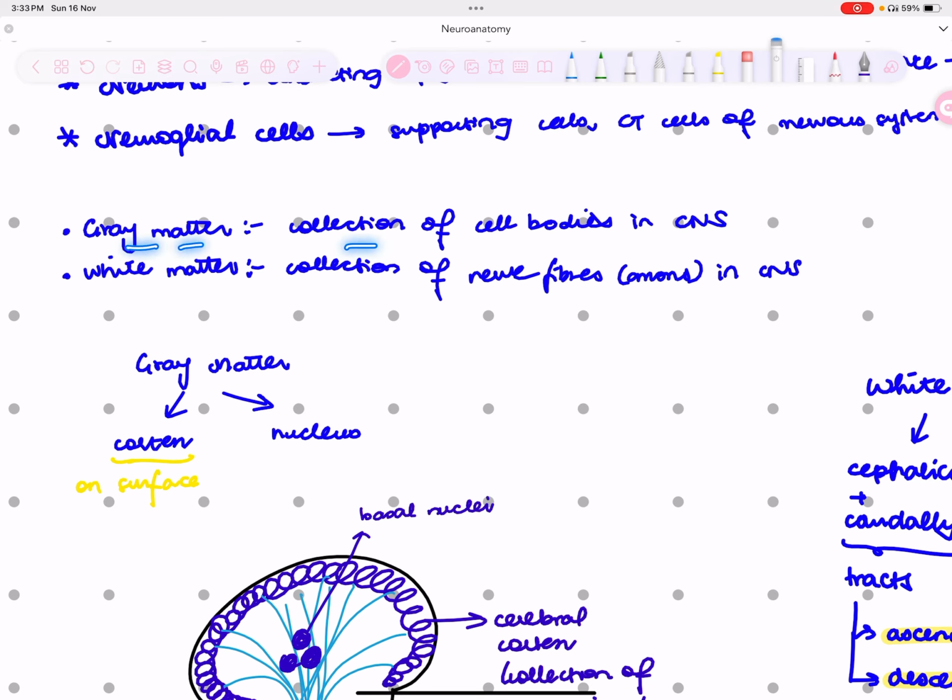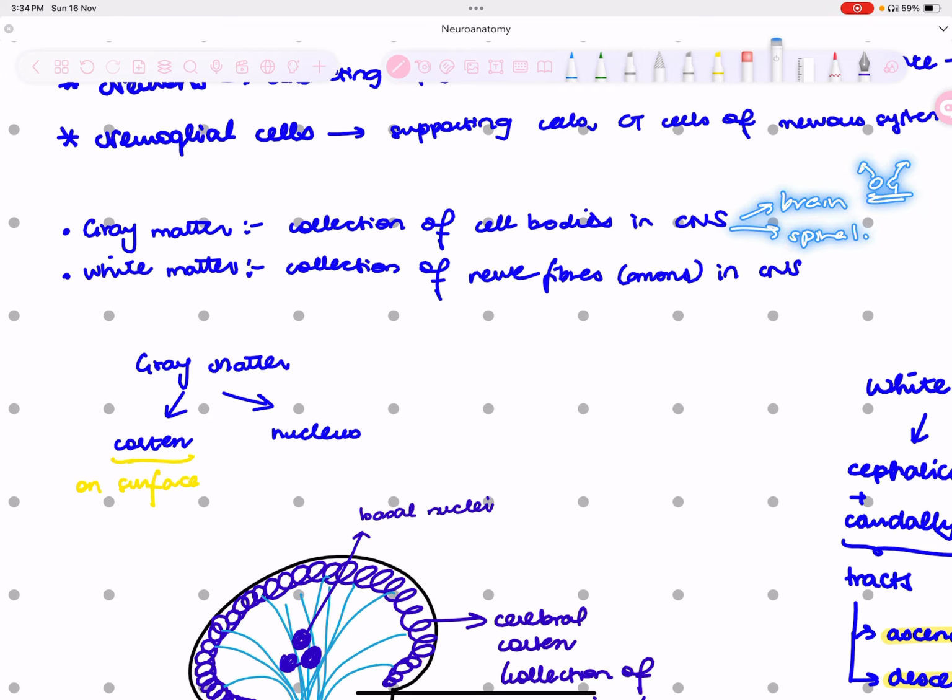So gray matter is a collection of cell bodies in the central nervous system, whereas white matter is a collection of nerve fibers or axons in the central nervous system. We're not talking about the peripheral nervous system, right? So gray matter and white matter only exist in your central nervous system, in your brain and in your spinal cord. If you talk about your brain, the gray matter is the outer, right? So outer you have the gray matter, and inside you have the inner.